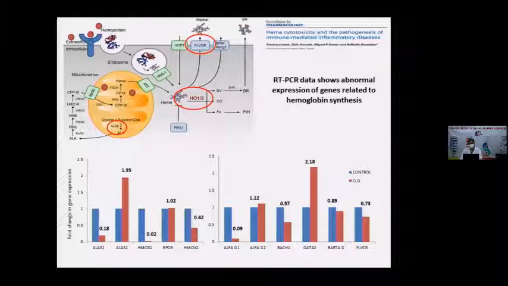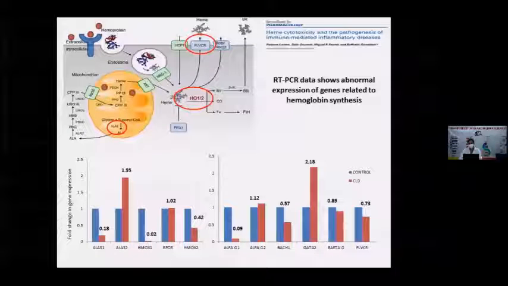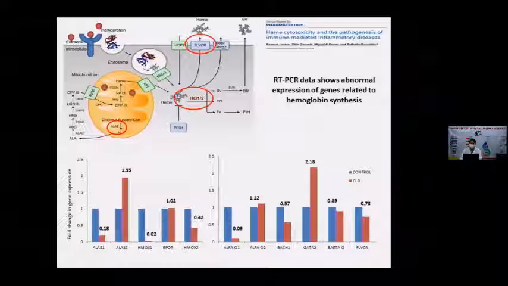So I did real-time analysis and checked the expression of the genes related to hemoglobin synthesis. I just wanted to know if there is any downregulation, upregulation, or abnormal expression of the genes that form hemoglobin. I found that ALAS1 expression was downregulated, but the expression of ALAS2 is very high.